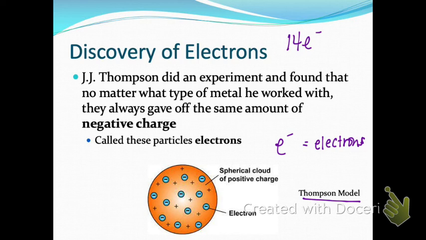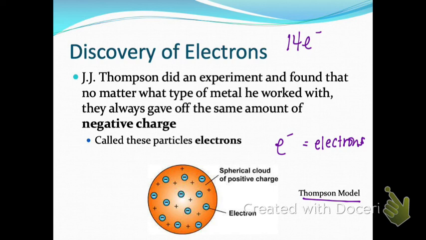His research was with metals specifically, but he was able to tell that just because it was present in metals, they had to be present in all different elements. So his research led him to believe that there's got to be electrons in every type of element. So he was able to expand that out of just the metals he tested.